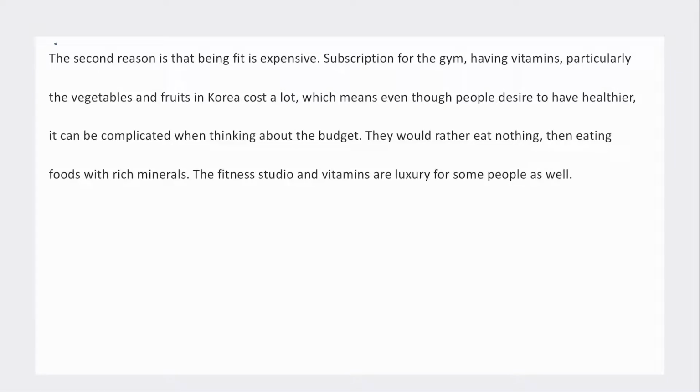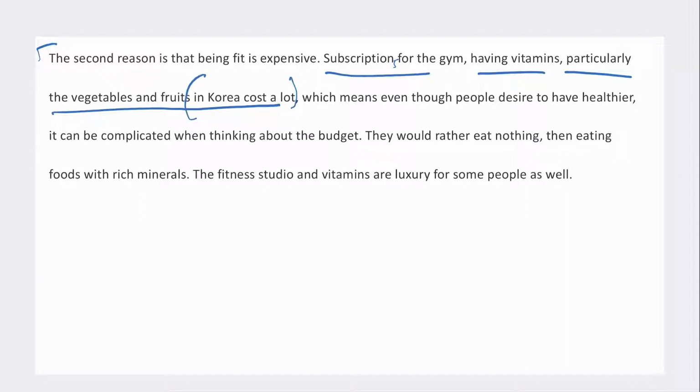A second reason is that being fit is expensive. Subscriptions for the gym, having vitamins, particularly like the vegetables and fruits, in Korea, cost a lot. Okay, so this is confusing because you normally list a list of three things, right? But this is what you're saying.